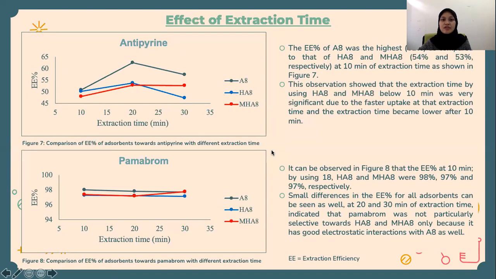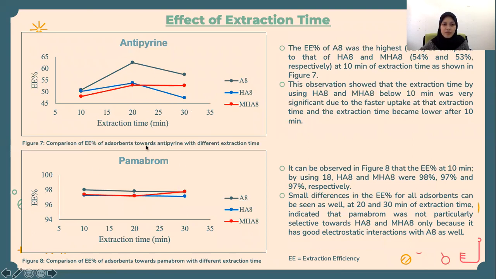Next, second is the effect of extraction time. For antipyrine, the results show that the EE% of the terpolymer was higher compared to the hypercrosslinked polymer and modified hypercrosslinked polymer at 10 minutes of extraction time. This observation showed that the extraction time using hypercrosslinked polymer and modified hypercrosslinked polymer was very significant due to the faster uptake at that extraction time, and after 10 minutes, the EE% became lower.